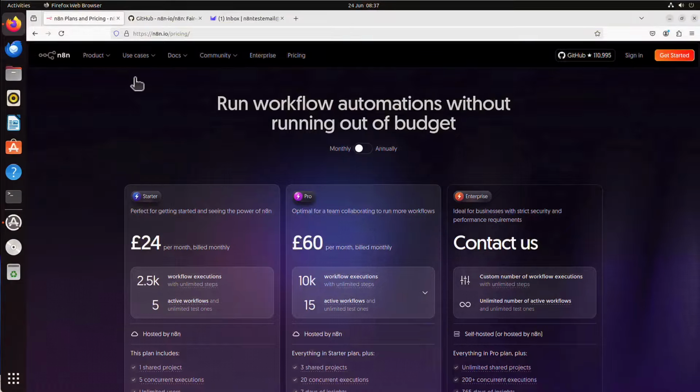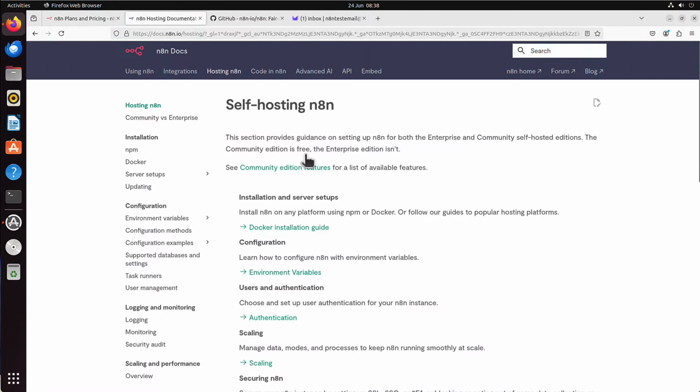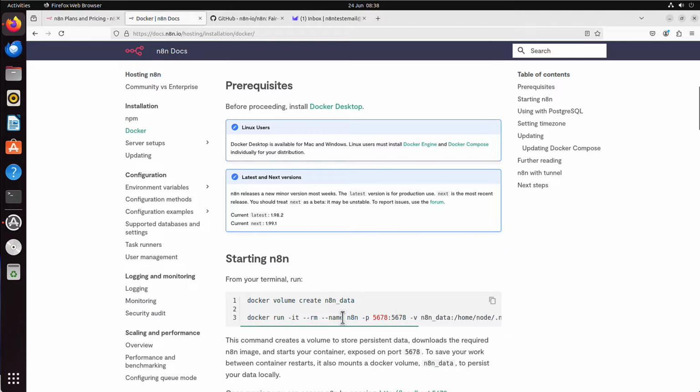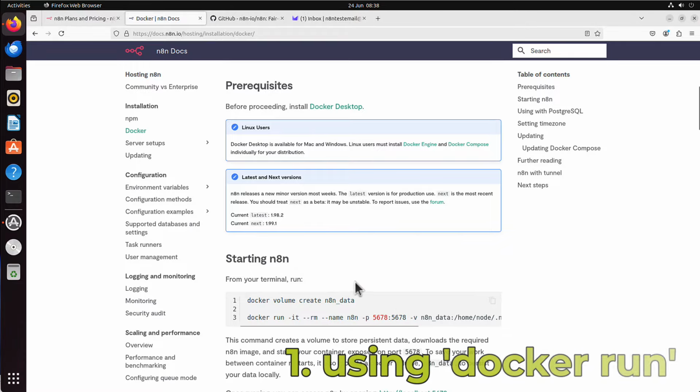And you can use official documentation from n8n. You can find a lot of information about installation and configuration here on the docs.n8n.io. Here is the Docker, for example, and we will use some of the commands from here to have it up and running. Alright, so first method, using Docker run, this one.